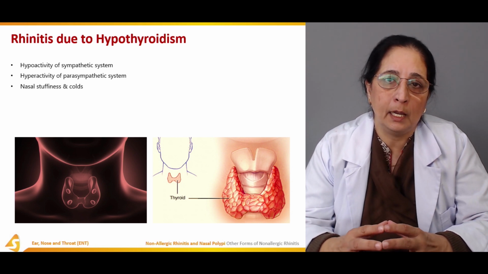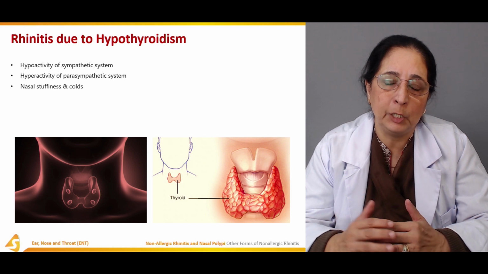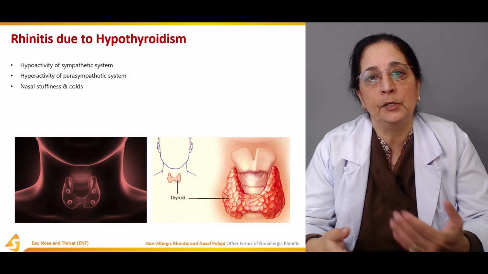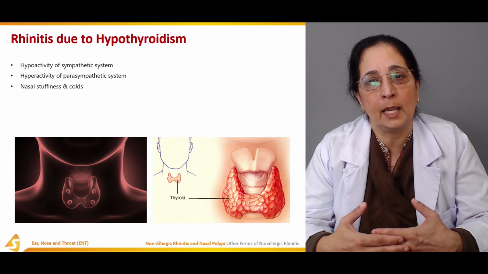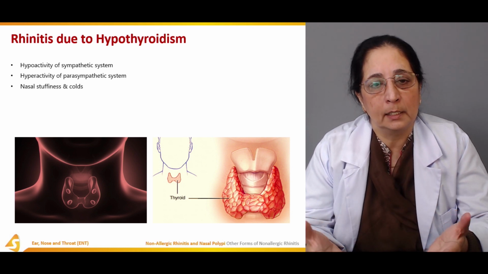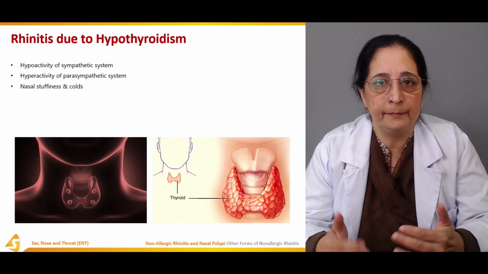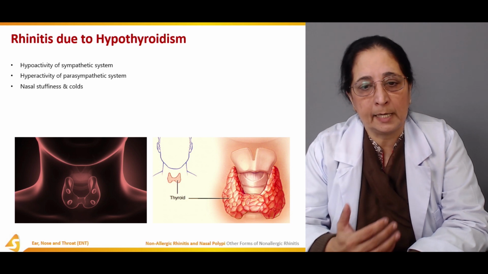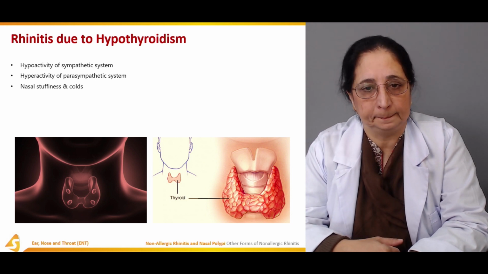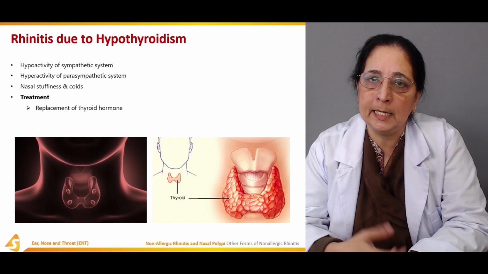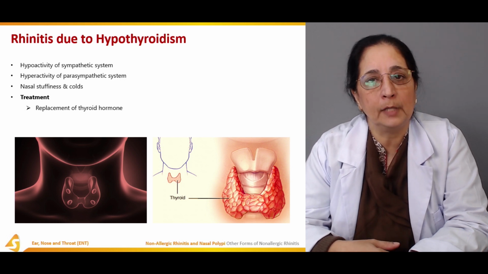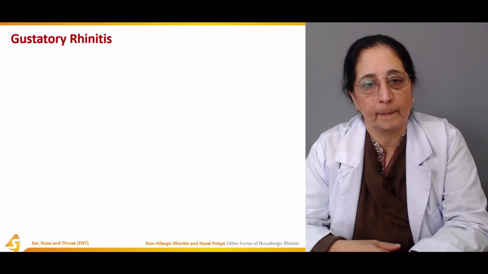They feel very cold, their hands and feet are cold all the time, and as a result, colds are also very common. So that's hypothyroidism. Treatment for hypothyroidism is replacement of thyroid hormone.